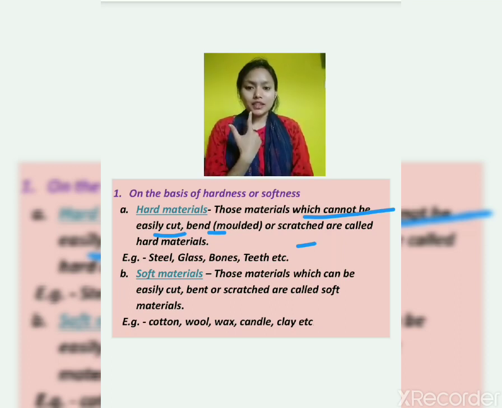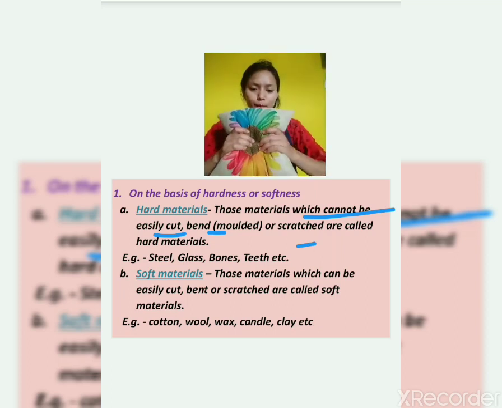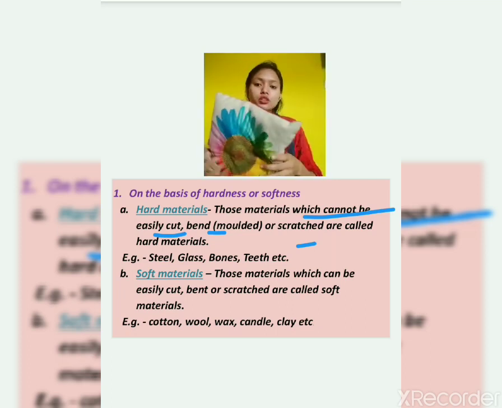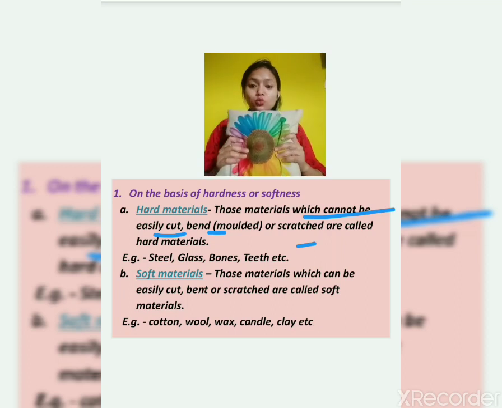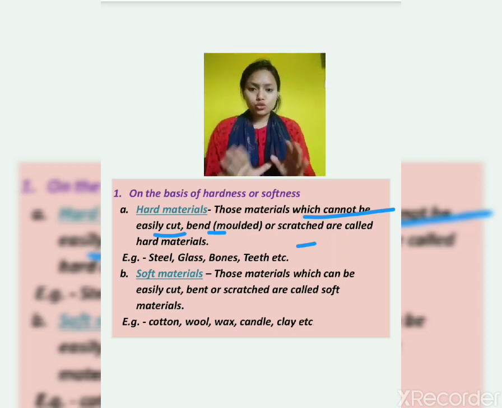But our tongue, it is very flexible, we can bend it. Yes or no? We can compress it. So it is soft, and our teeth are very hard. Now this pillow cushion, I can easily compress it, I can easily bend it. So this is very soft because inside this, cotton is there. So it is a very soft thing.